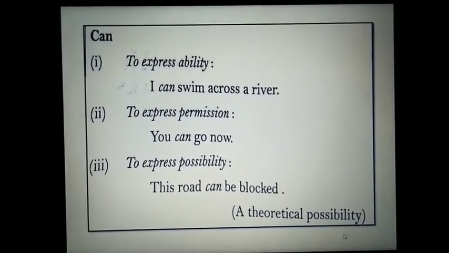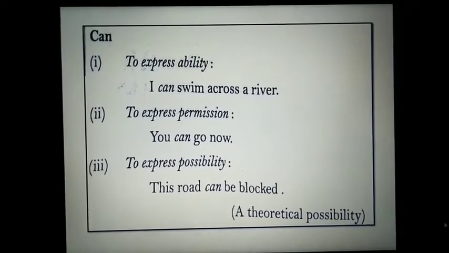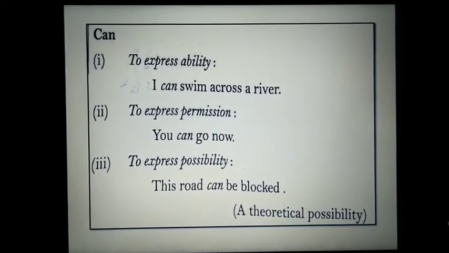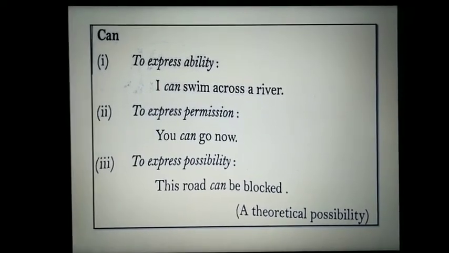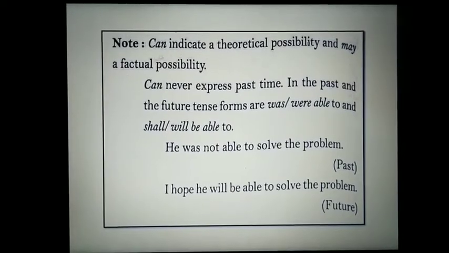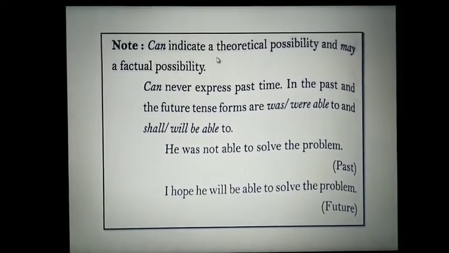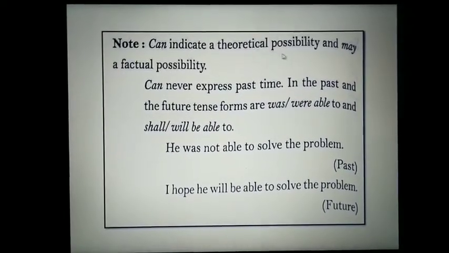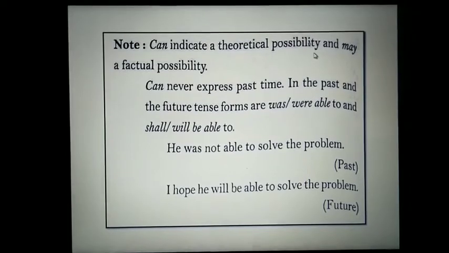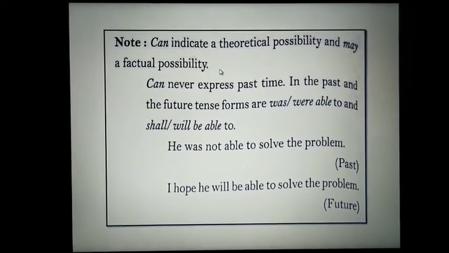It is a theoretical possibility, not a practical one. It is just an imagination that a person is making, a possibility that the road can be blocked. Now what is the difference between indicating a theoretical possibility and a factual one? Can indicates a theoretical possibility and may a factual one.